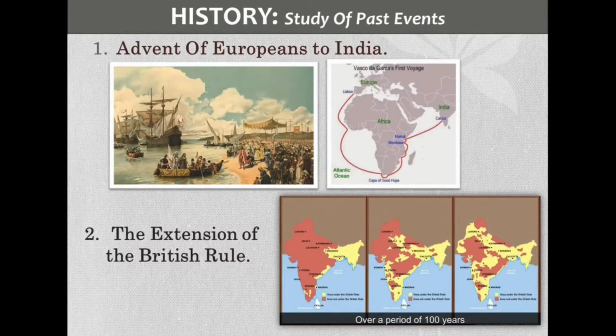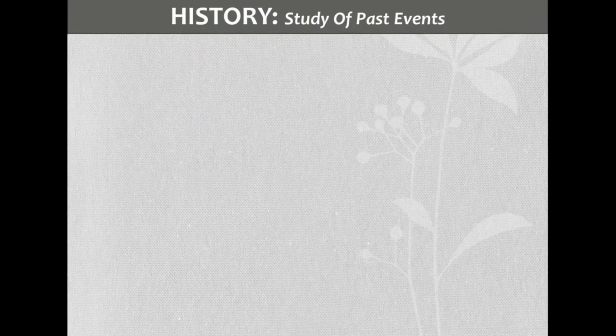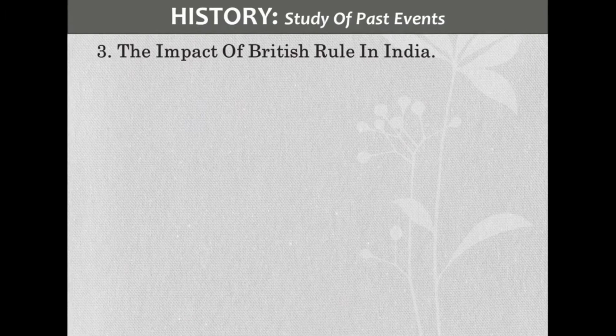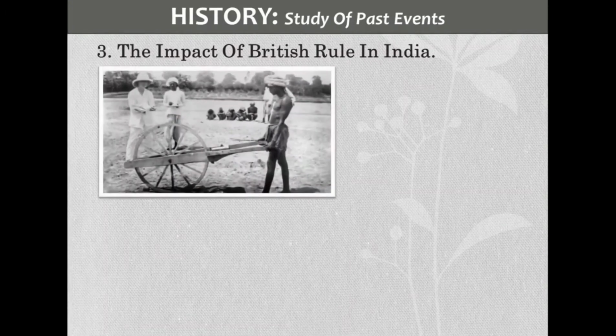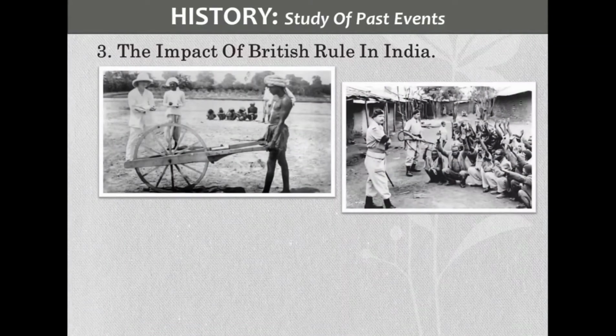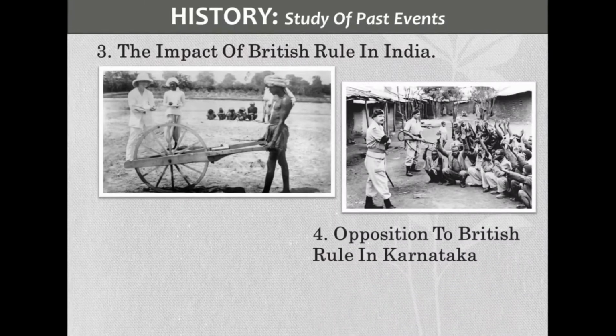Then, the impact of British rule in India: the new concepts and new laws introduced by the Company in the fields of civil administration, the judiciary system, education and the land tax system.